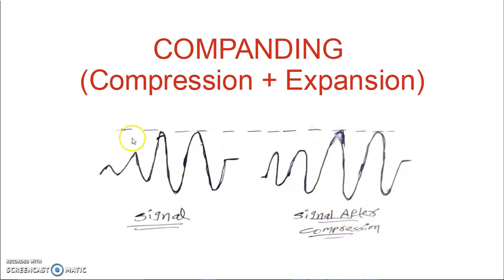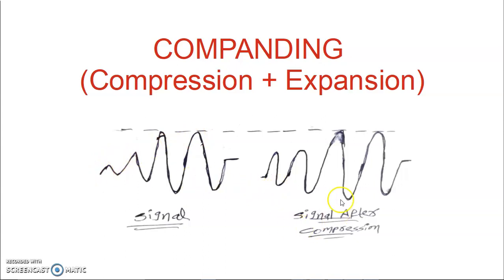We are saying that we are increasing the amplitude at weak signals or low amplitude portions, but we are calling the term compression. Here, observe, this is the maximum amplitude and this is the minimum amplitude. The ratio of maximum to minimum amplitude is, let us consider, some value.